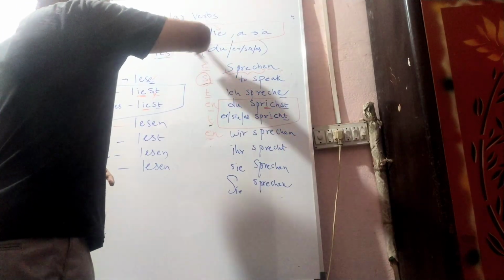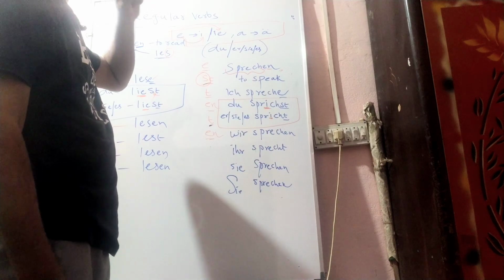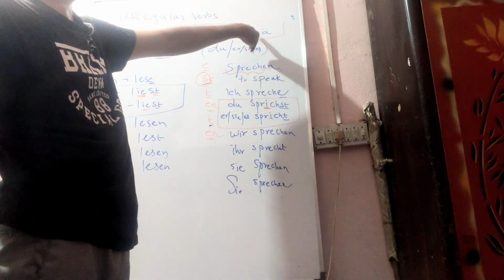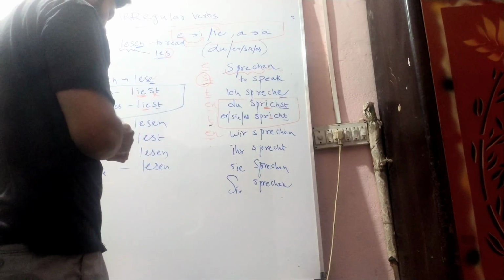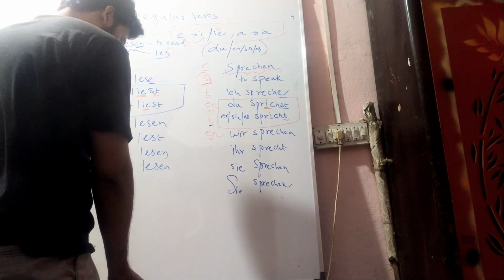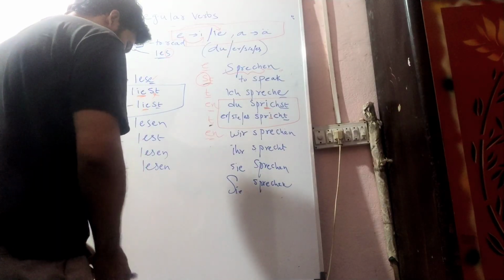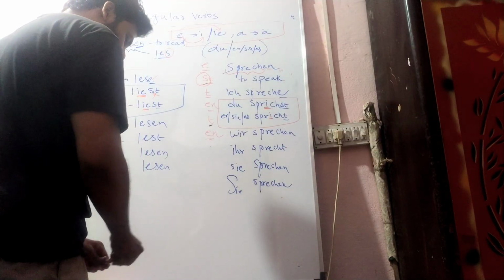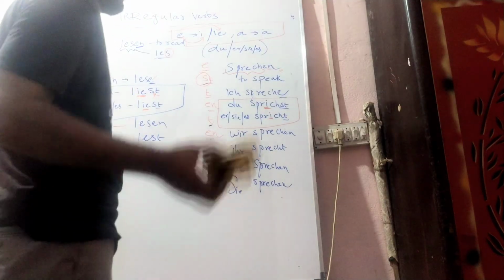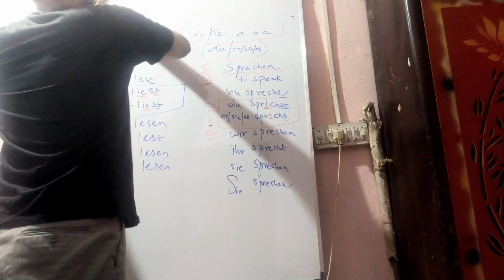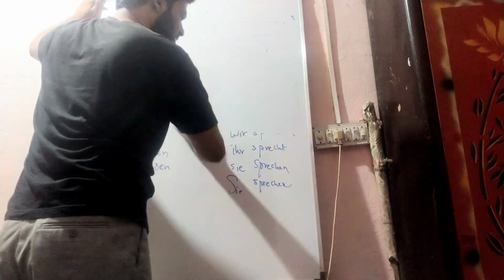For sprechen, the vowel changes only to I. The same thing goes with fahren, F-A-H-R-E-N, it goes to fährt. So this is how regular and irregular verbs work. If you have any doubts, please ask me in the comments. I will give the number, so you can also contact me. I hope all of you understood, right?